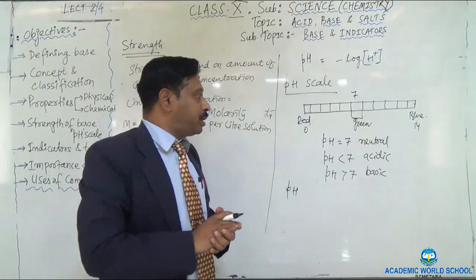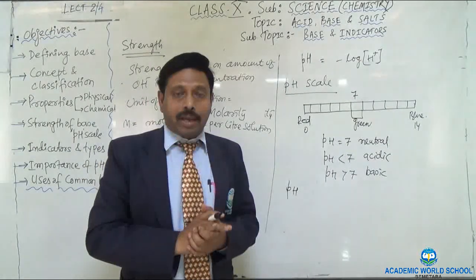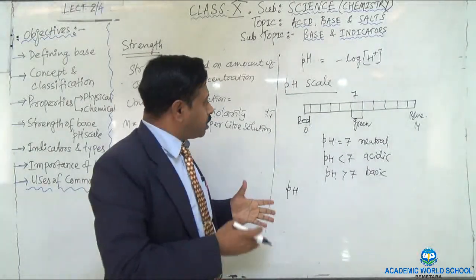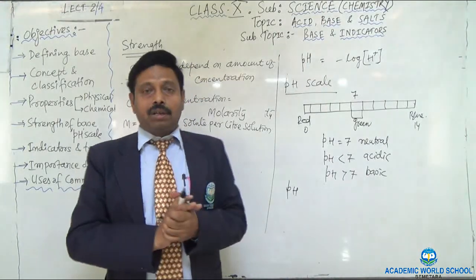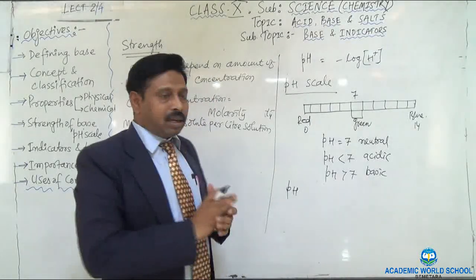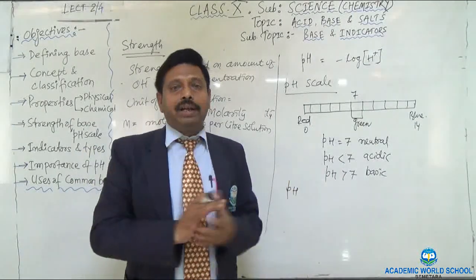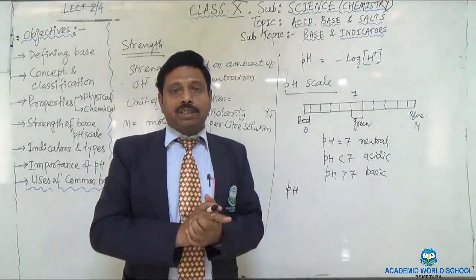And if the pH is 10, 11, 12 or 13, they are strong bases. In this way, you can get an idea about the strength of the acid or base using the pH scale. Now, the pH scale is equalized with the indicator. These are the indicators because they indicate the strength of the acid or base.